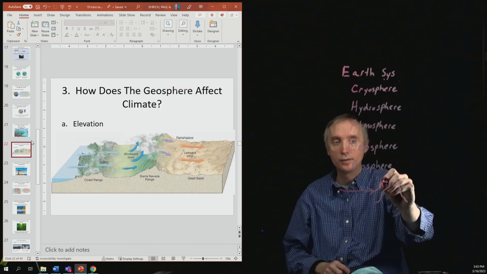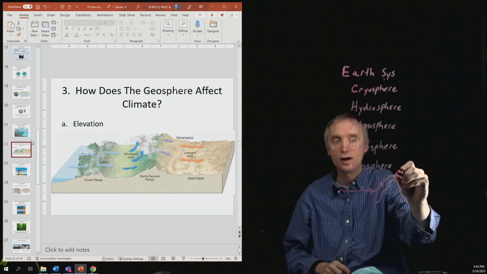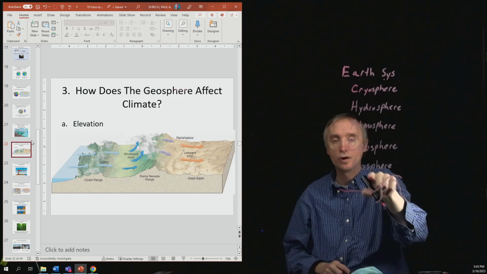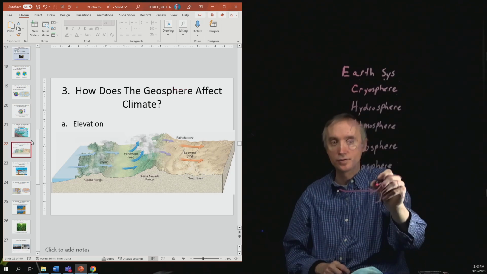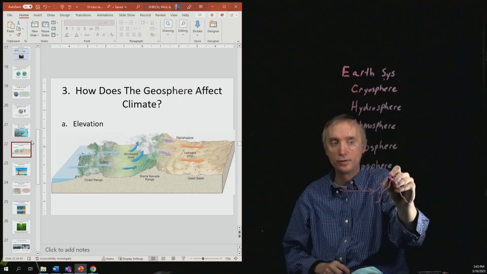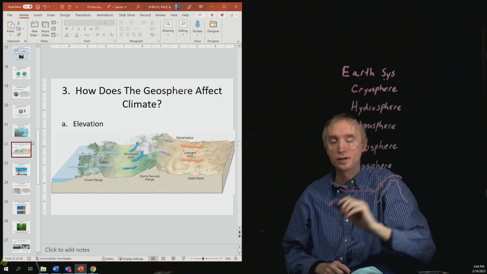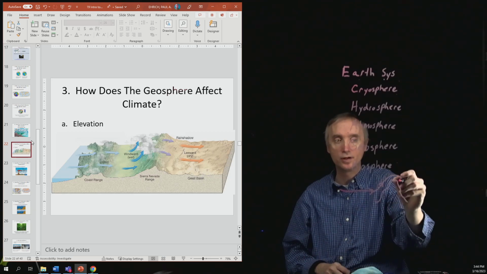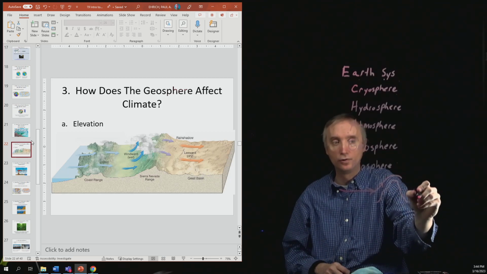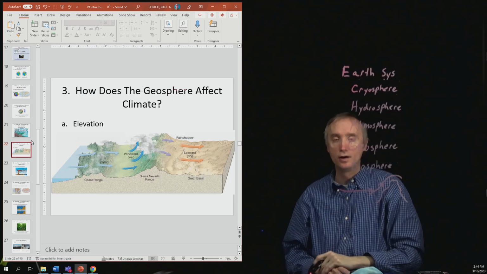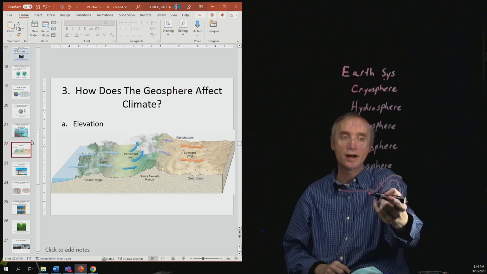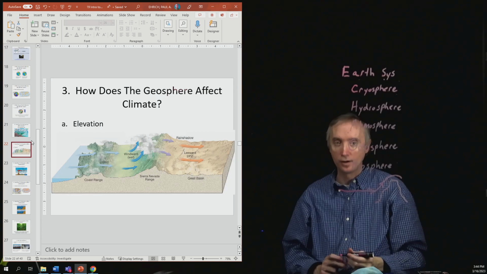And so sometimes by the time that this air gets over the top of the mountain, it's lost all of its moisture. So on this side of the mountain, it's going to be very wet, but on this side of the mountain, it's going to be very dry. So this is going to be called a rain shadow over here. So it doesn't rain on this side of the mountain. Now it depends on how tall the mountain is.